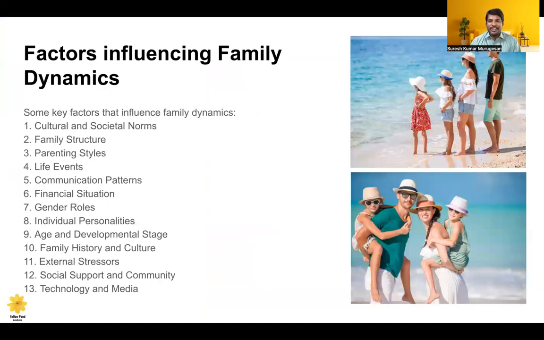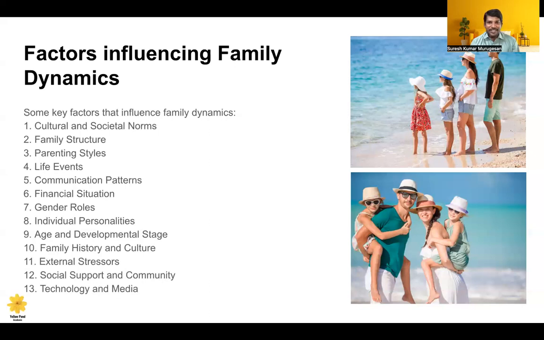So here, there are 13 factors that influence family dynamics. One is cultural and social norms. Culture will decide that you have to behave in a certain way on different occasions. Family structure, parenting styles. As we all know, there are four popular parenting styles: authoritative, authoritarian, and so on. Next is life events, the different occasions like marriage, childbirth, death, and then communication patterns among family members, financial situation, whether socioeconomic status is good, low, or poor.